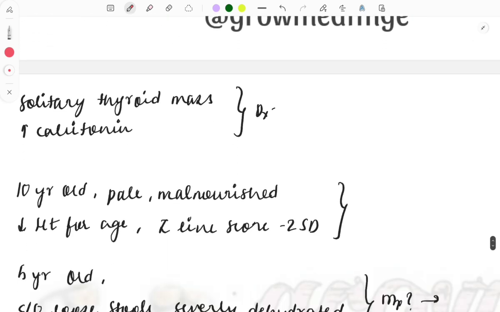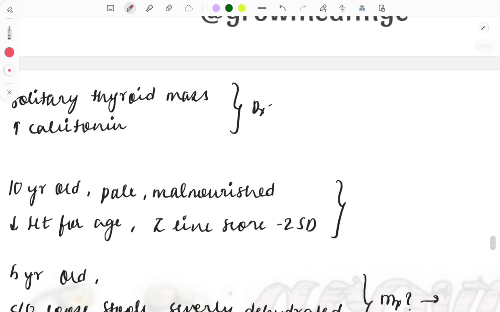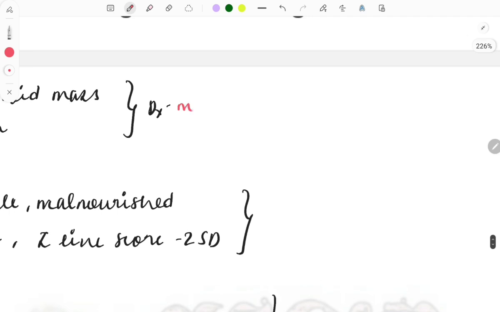Then next question: a solitary thyroid mass is seen and increased calcitonin is seen on examination. So what is the diagnosis? So it is the medullary thyroid cancer.